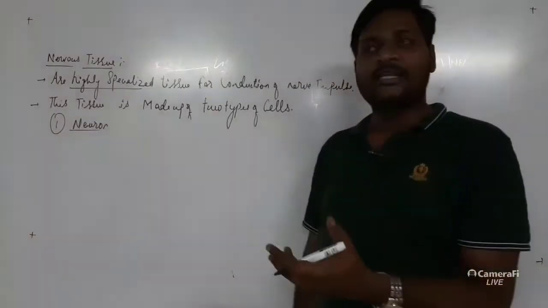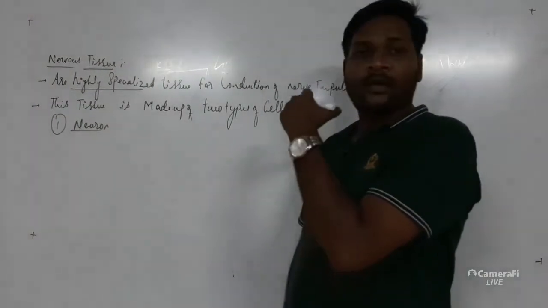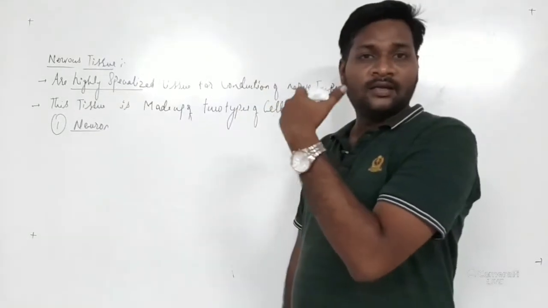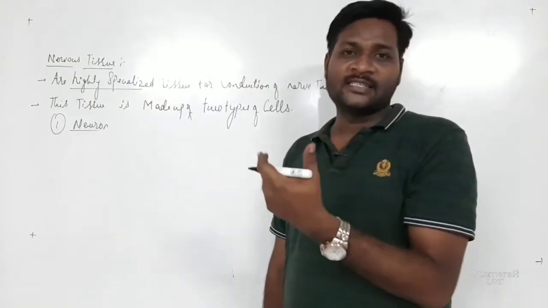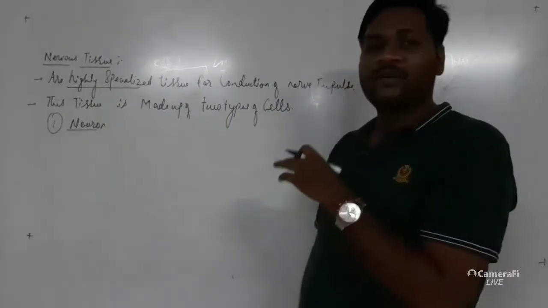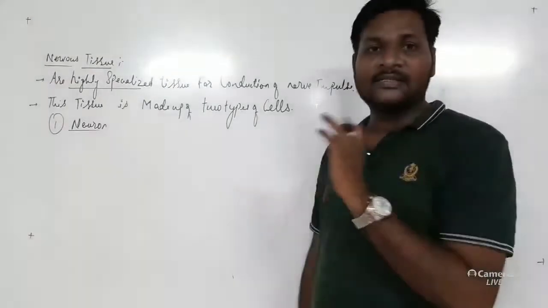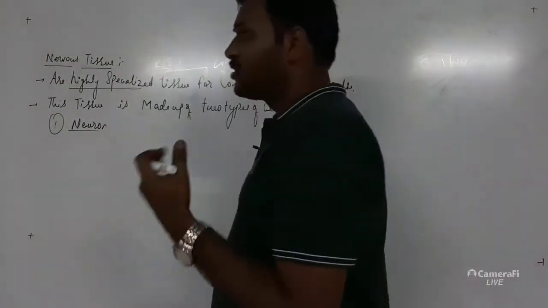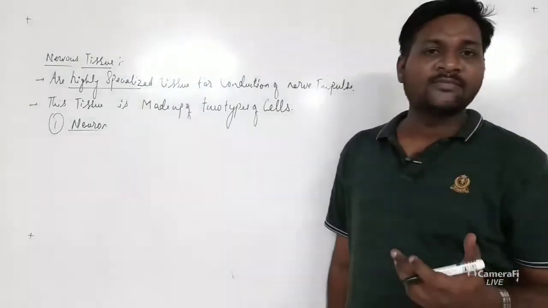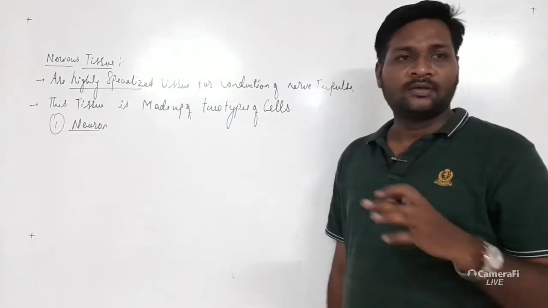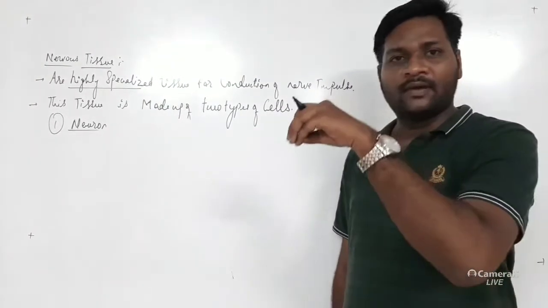That sensing is a kind of activity of the nervous tissue, the nerve cells. They are responsible for releasing certain signals which interact with the central nervous system and affect a particular activity.